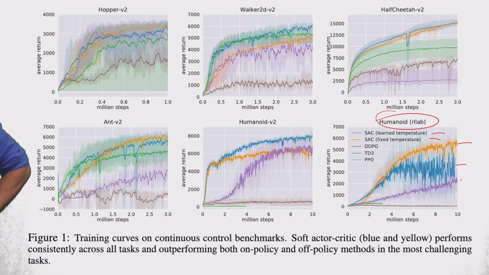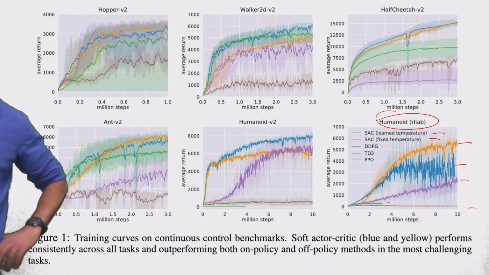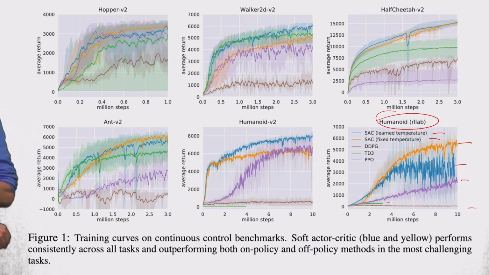Also, we can see the PPO algorithm that performs less well, the TD3 algorithm that doesn't perform very well here, and DDPG that doesn't perform very well. I'll present DDPG in a second. By the way, TD3 is a variant of DDPG. I'll discuss this in a second.